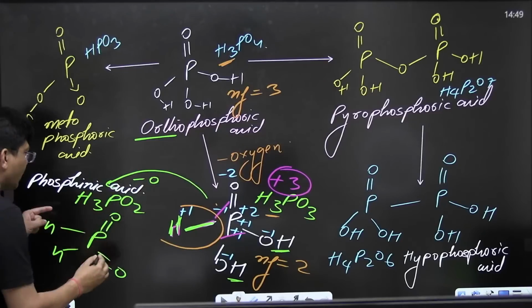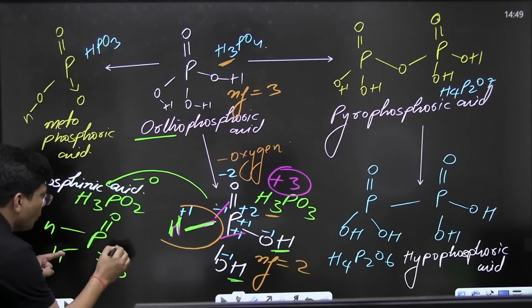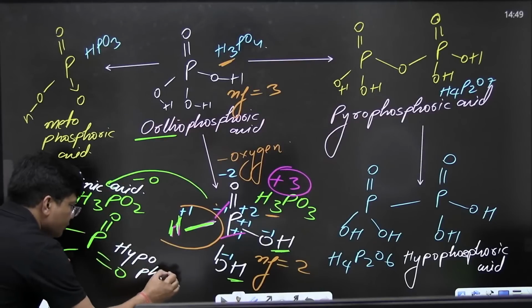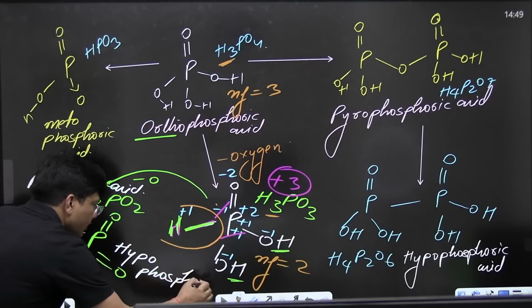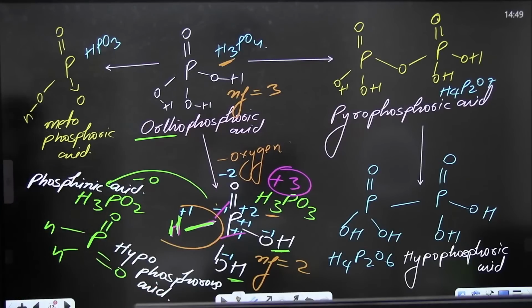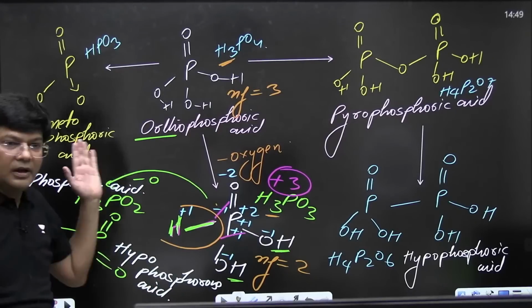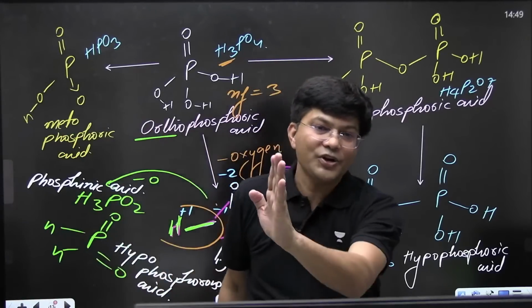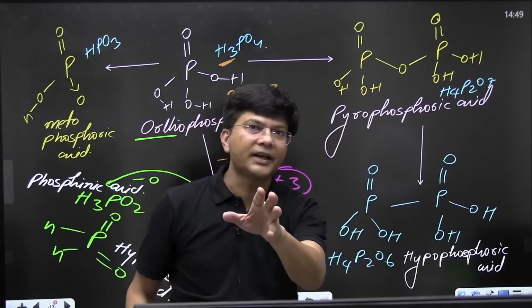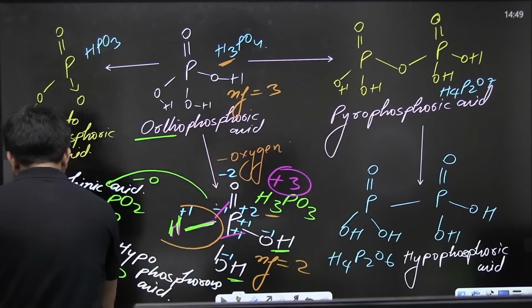Phosphinic acid, or you can call it hypophosphorus acid. I think this much is clear to each and everyone. Let me tell you the difference between phosphonic and phosphinic acid.